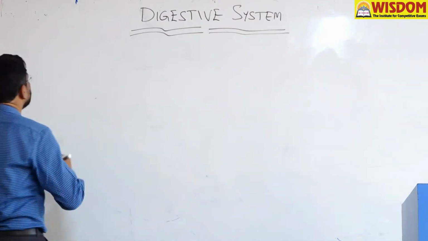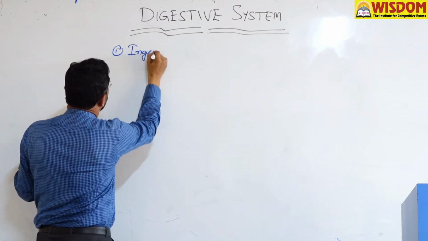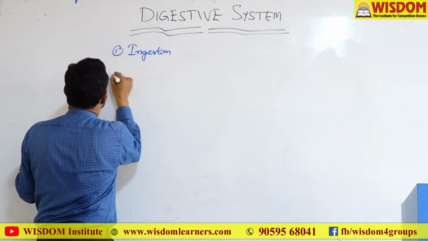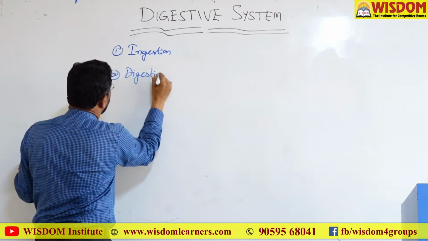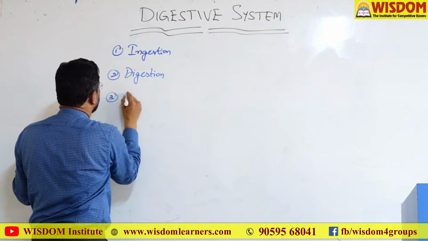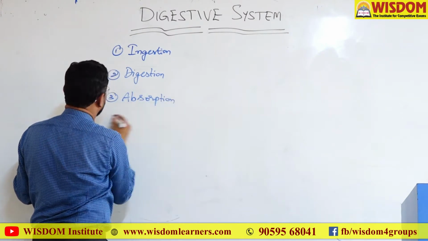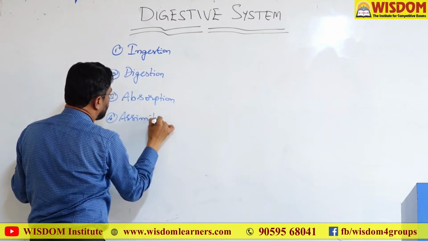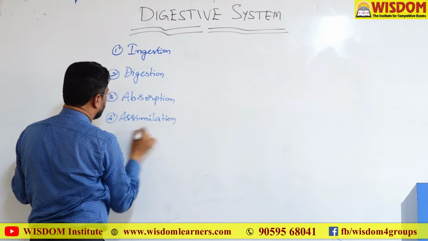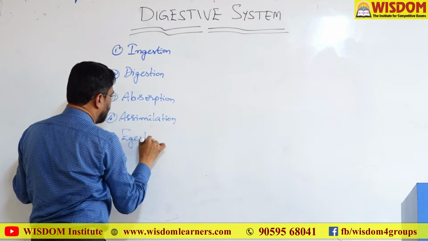These are ingestion, digestion, absorption, assimilation and egestion.